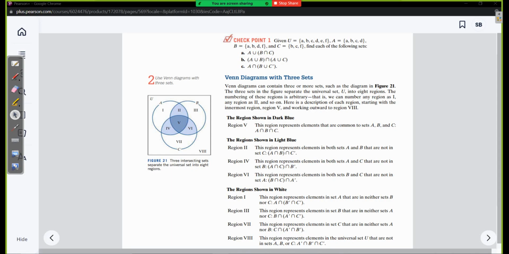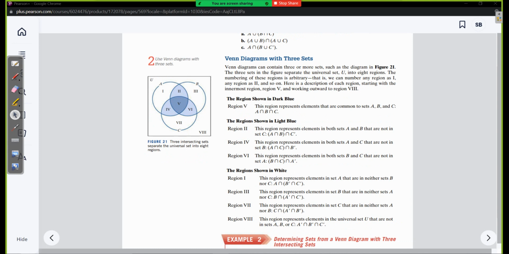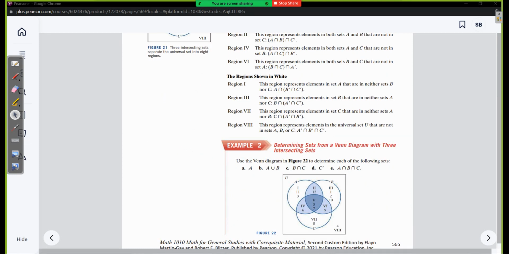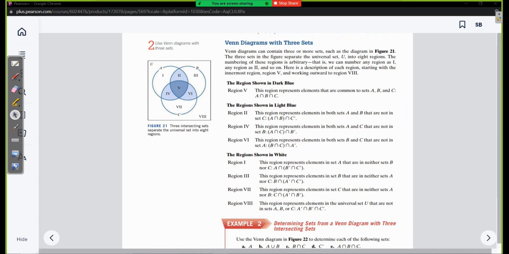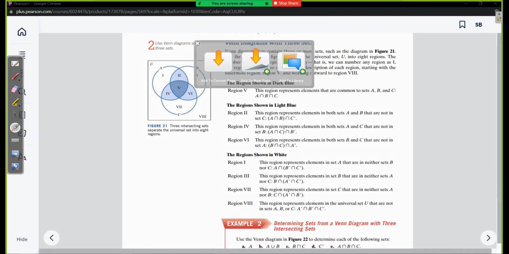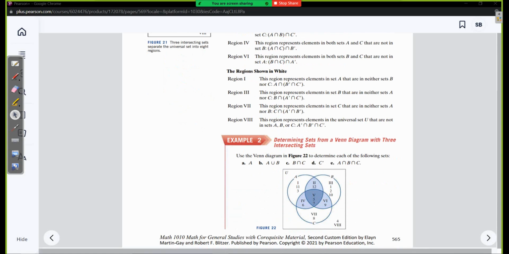All right, so Venn diagrams with 3 sets. I was debating on taking away the Roman numerals 1, 2, 3, 4, 5, 6, 7, and then 8 for universal, because in the last lecture I feel like they kind of got in the way. Instead, I am going to keep them for these next few examples because I feel like they're actually kind of useful this time. This is something else that I'm not going to necessarily talk about, but it's going to be on the notes. Instead, we're going to jump to example 2.